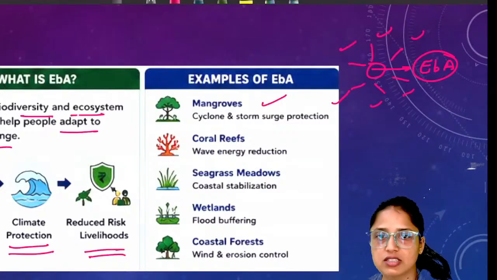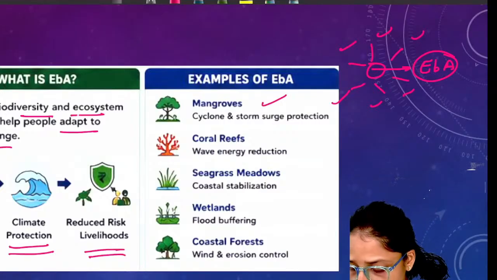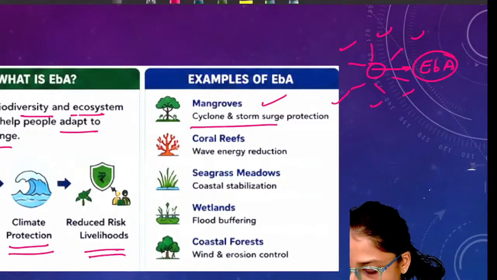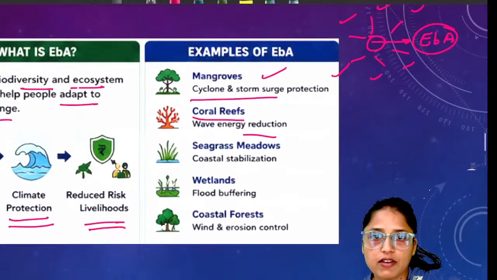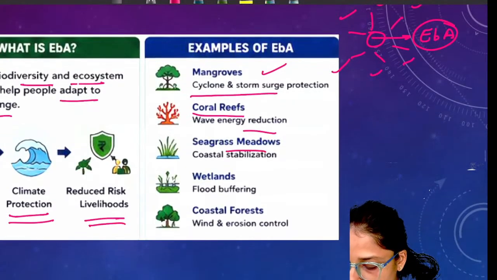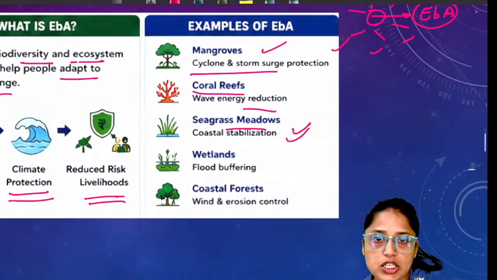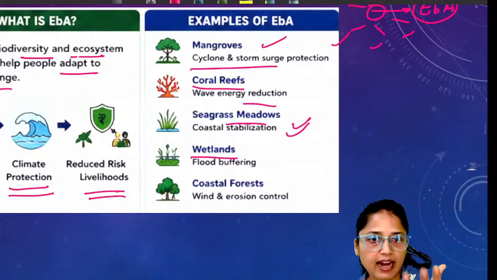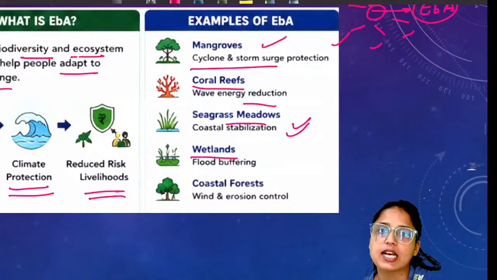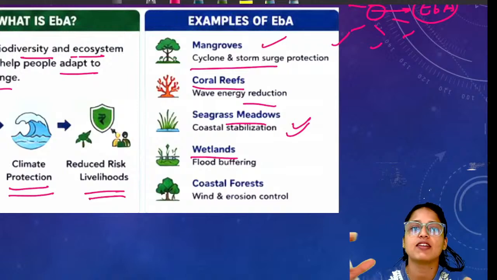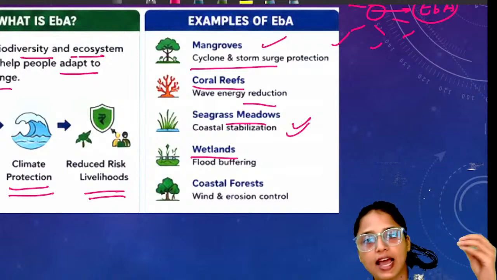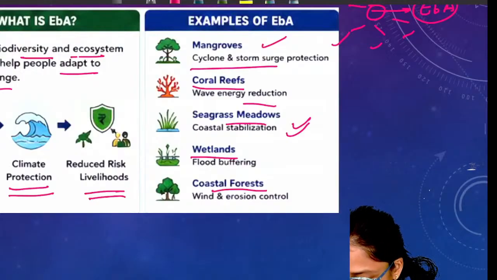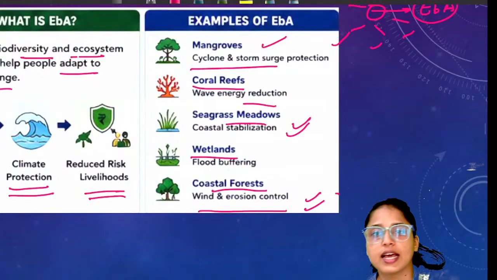First is mangroves itself, which we just discussed. They absorb the energy of cyclones. Coral reefs also reduce the energy of the waves. Seagrass meadows help in coastal stabilization. Wetlands act as a buffer. It's not that they will absorb the complete energy of the waves, but they act as a buffer so that you have some amount of time for preparation. And finally, coastal forests help to reduce wind and control erosion.